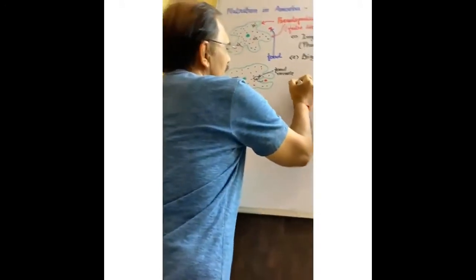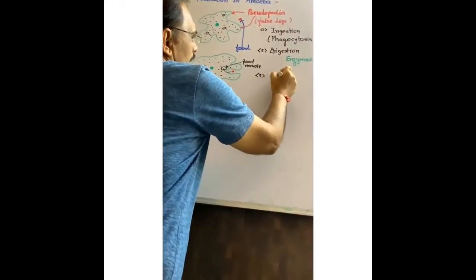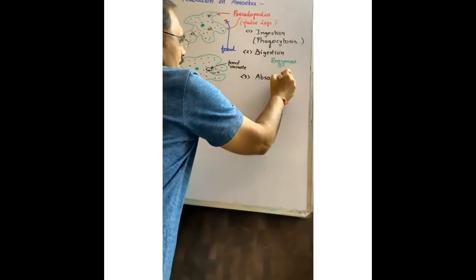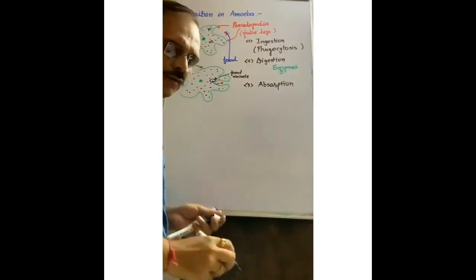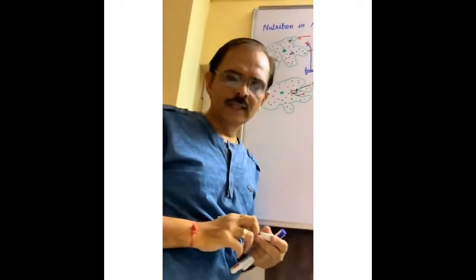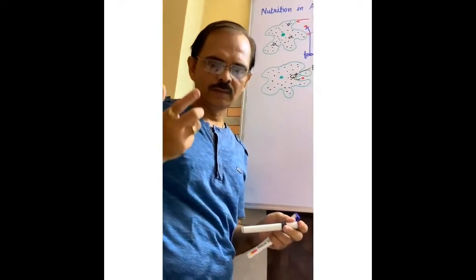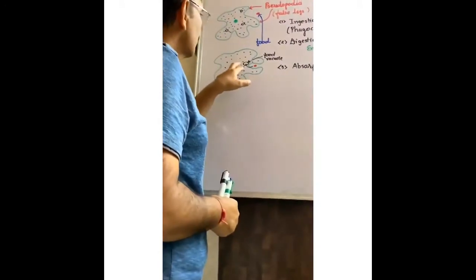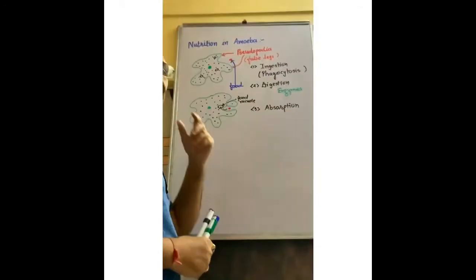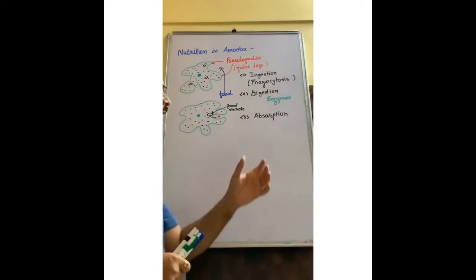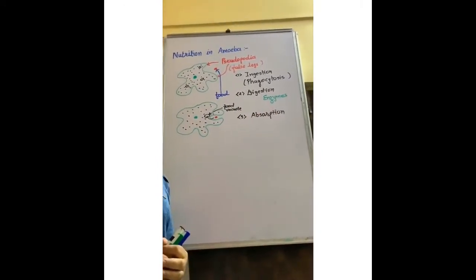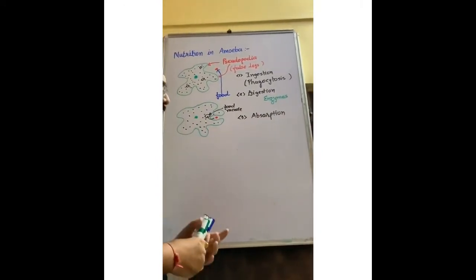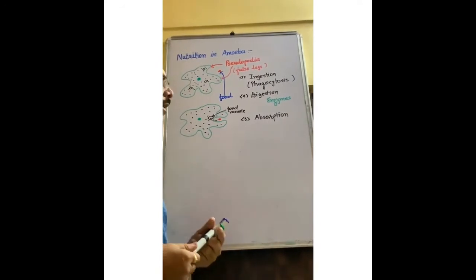Start digestion. After that, the third point is absorption. When food particles are totally digested in presence of enzymes, then in the cytoplasm it produces energy. This is called absorption. Means energy is produced inside it.